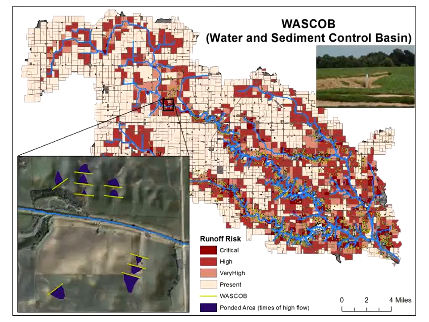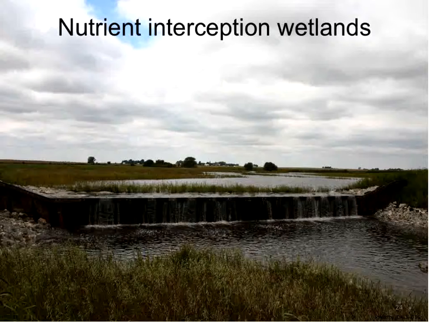Essentially this is a terrace built across a waterway. There'd be an inlet on the upper side of it, and it's essentially a runoff detention basin for temporary storage of runoff. And so you can see we can place several of these along waterways in different parts of this watershed. And again, focusing here on those steeper fields closest to the stream.